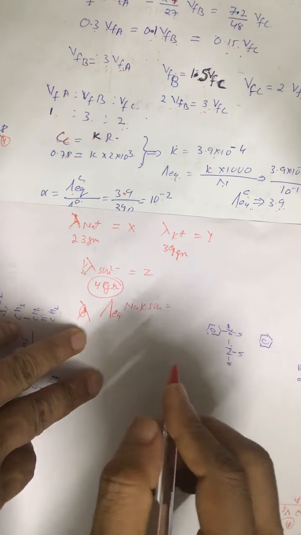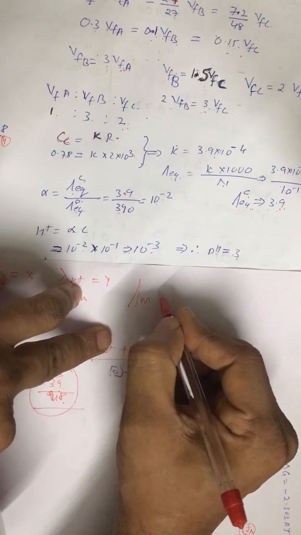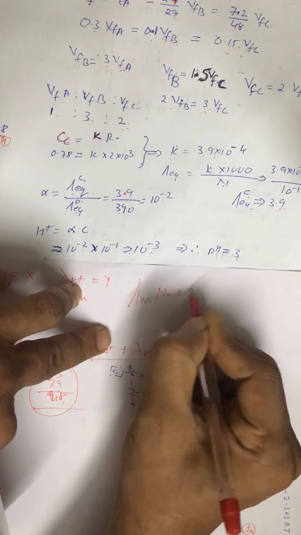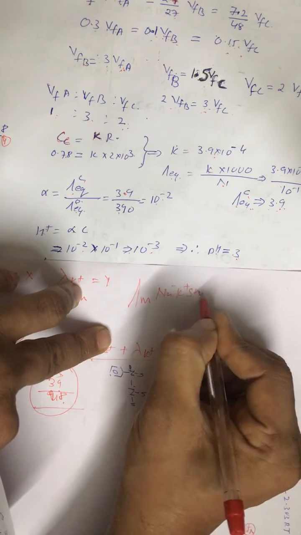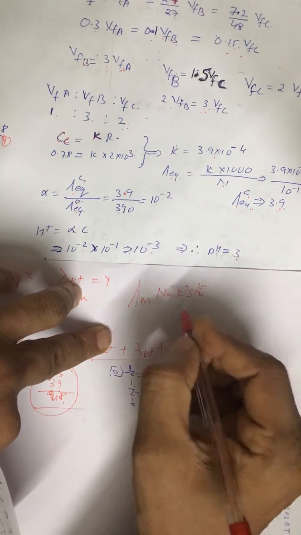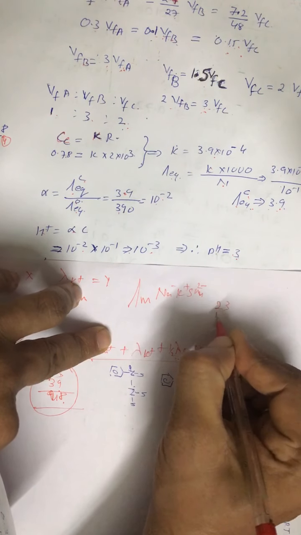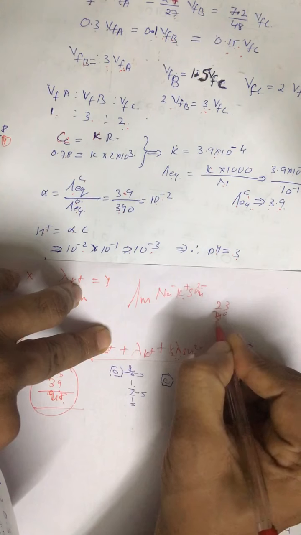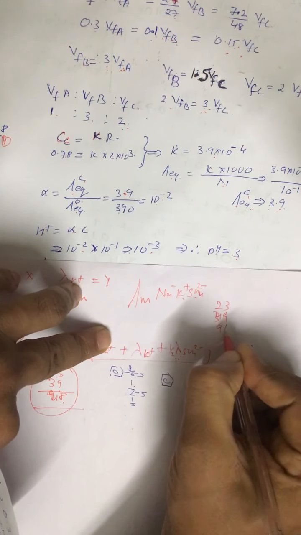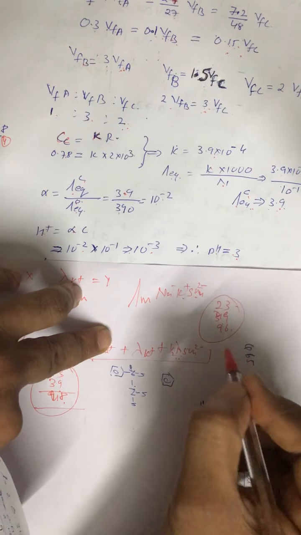Whereas if you want to write molar conductance of NaKSO4, then it is 23 plus 39 plus 96 gram, that is molar mass.